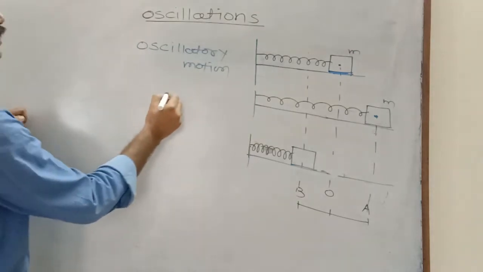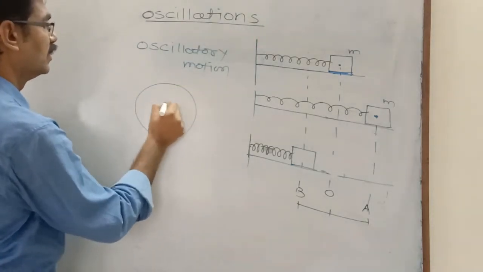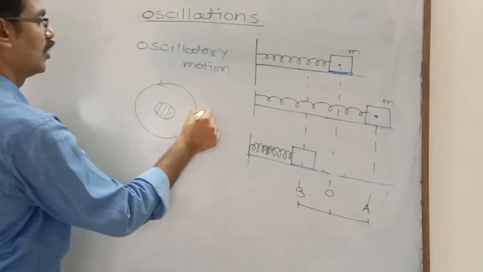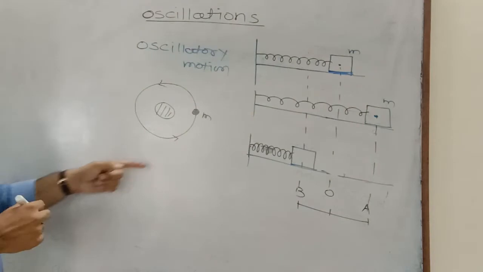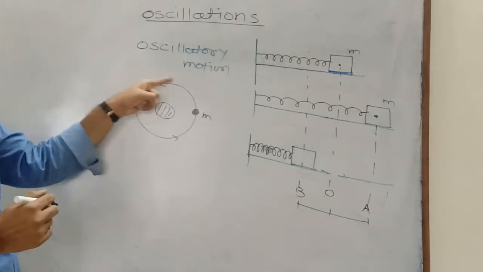For example, the moon is revolving around the earth in a circular orbit. Therefore, this moon repeats its motion again and again at equal intervals of time.